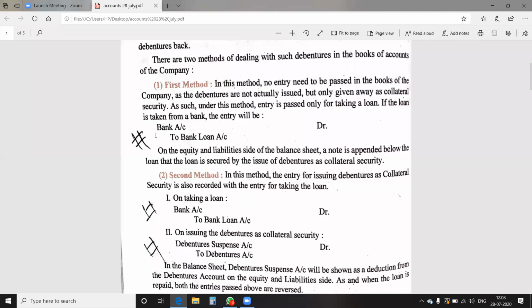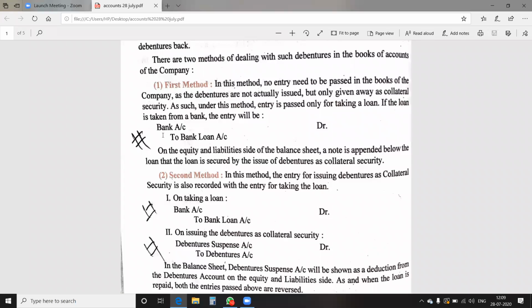You acquire the loan, so the entry will be bank account debit to bank loan account. A liability is generating in the form of the bank loan. In this case, no account related to collateral security or debentures will be opened. So no entry is to be done; it is only shown as a note in the balance sheet.